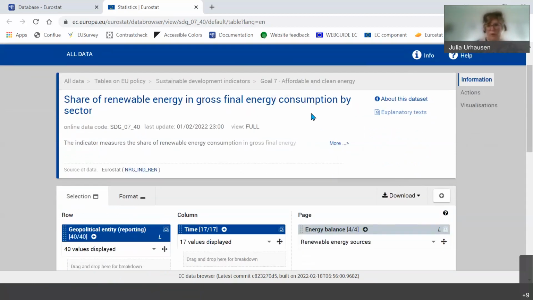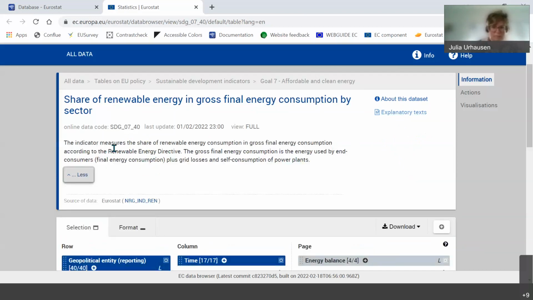You will also, for most of the data sets, find what we call an explanatory note. You see here, we don't have one. Usually for most of them, there is a metadata document, what we call, which explains a lot about the background of the data. All indicators have a short description, as we call it here. So you see, this is a very short description of the indicator, which gives you a bit of background information you might need.